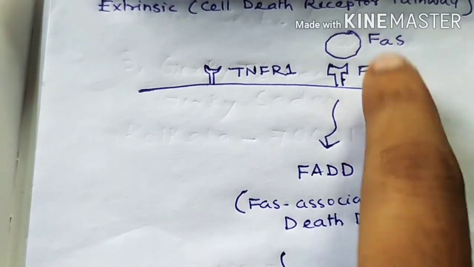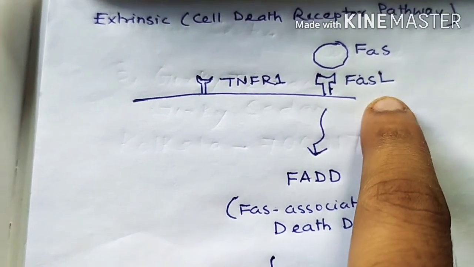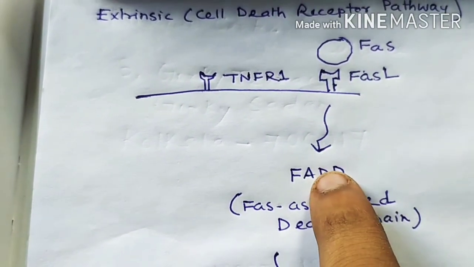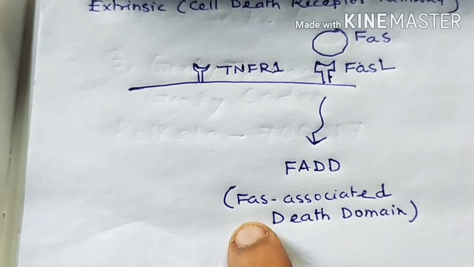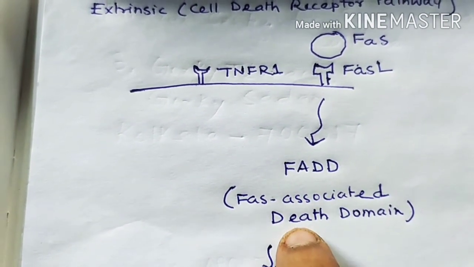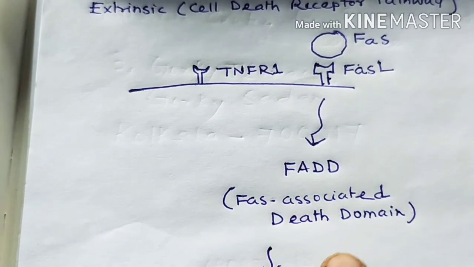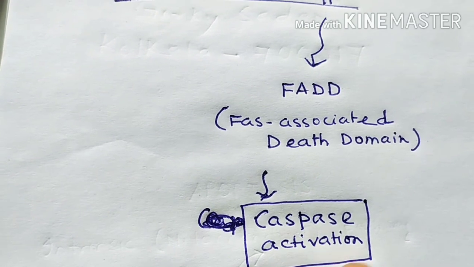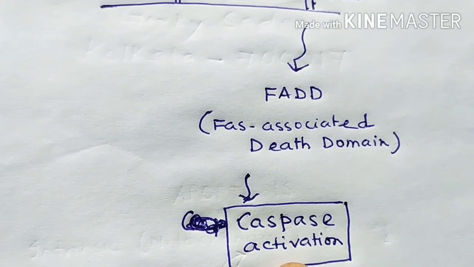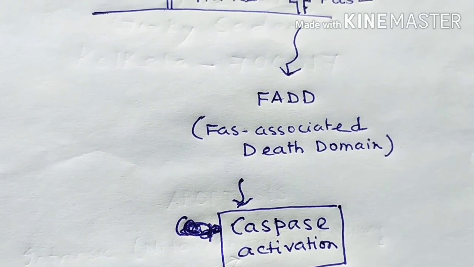The Fas receptor will accept a molecule known as Fas ligand. After this molecule binds with the Fas receptor, it will start a process known as FADD, Fas associated death domain. And this will result in caspase activation, and so apoptosis will occur.